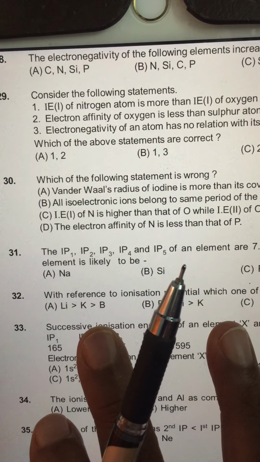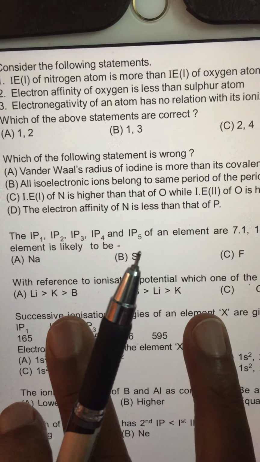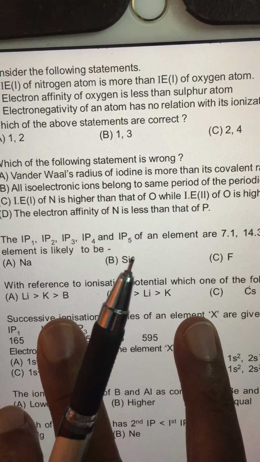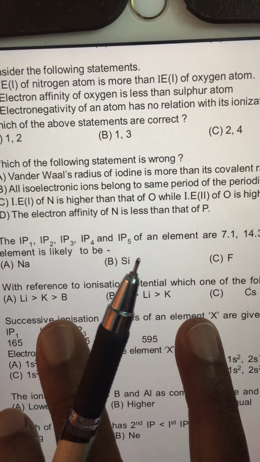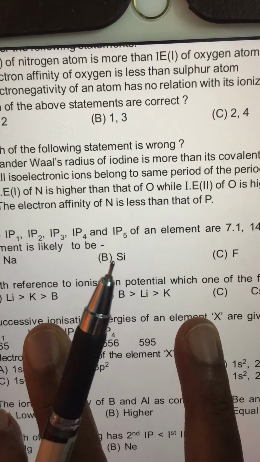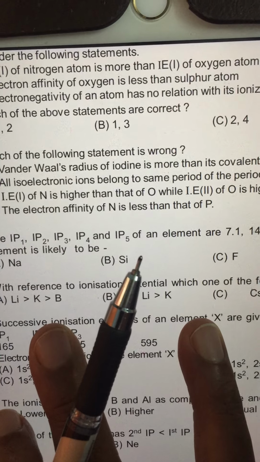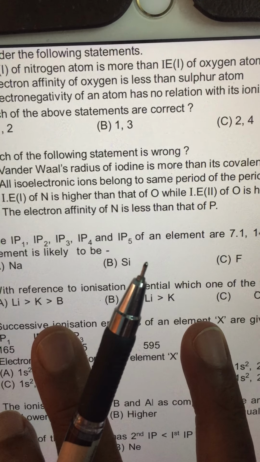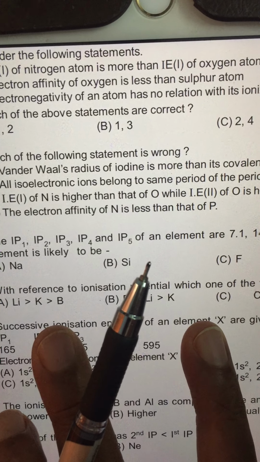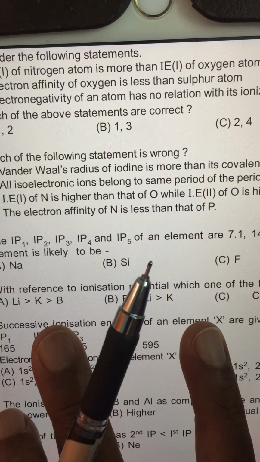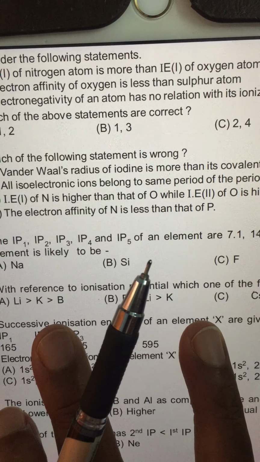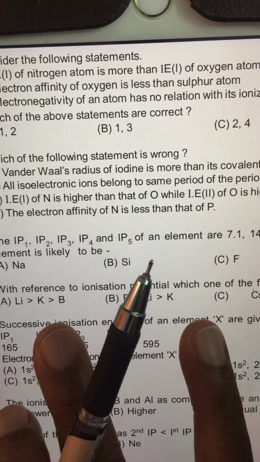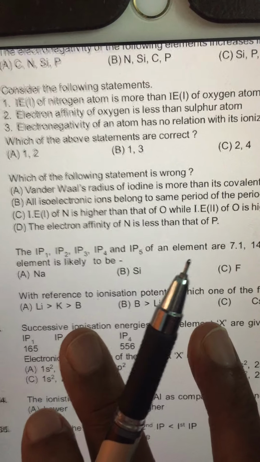This is question number 30. Which of the following statements is wrong? Van der Waals radius of iodine is more than the covalent. That is true, always Van der Waals radius is bigger, 40% bigger than covalent radius. All isoelectronic ions belong to the same period of the periodic table. Not necessarily. All isoelectronic species have the same number of electrons. They may belong to different periods, no problem. For example, Cl minus and argon and K plus all have the same number of electrons, but they are not in the same period.